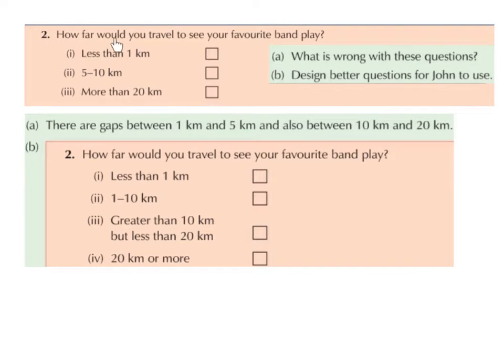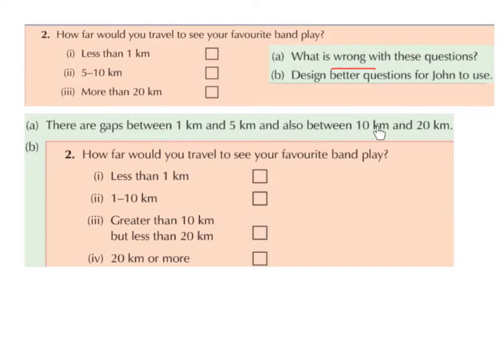Question 2. How far would you travel to see your favourite band play? Less than 1 kilometre, 5 to 10 kilometres, more than 20 kilometres. Okay, so what's wrong with this question? There are gaps between 1 kilometre and 5 kilometres. So for example, let's say it took me 3 kilometres to travel to see my favourite band. Which box would I tick? There's no option for 3 kilometres or 4 kilometres or 2 kilometres.